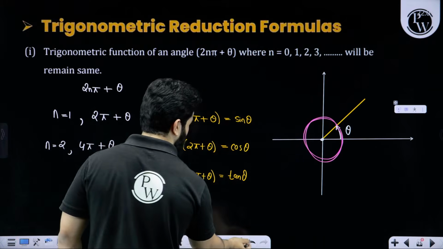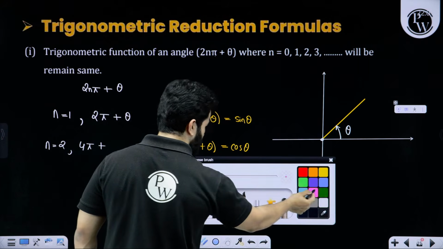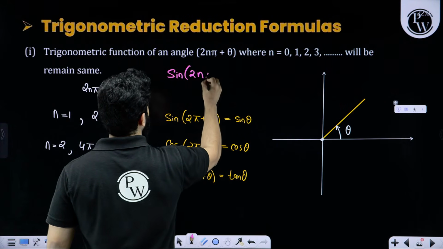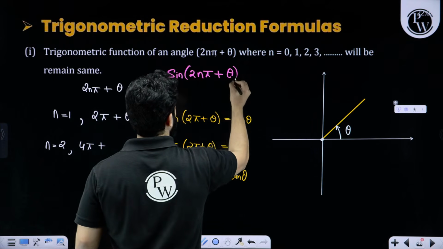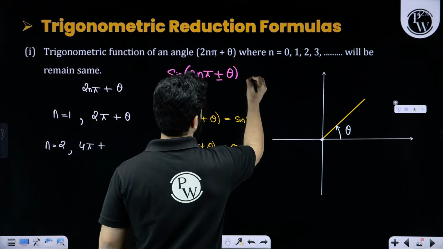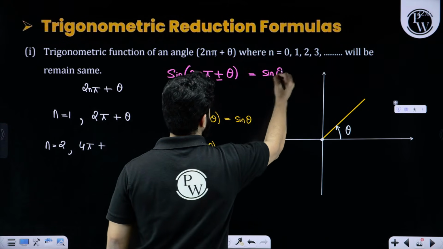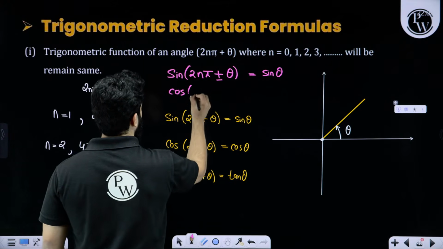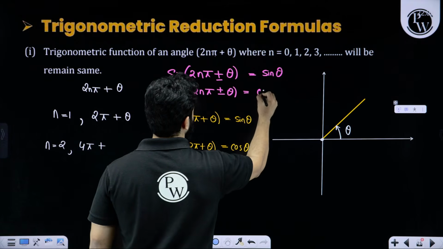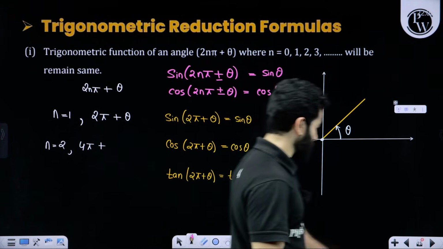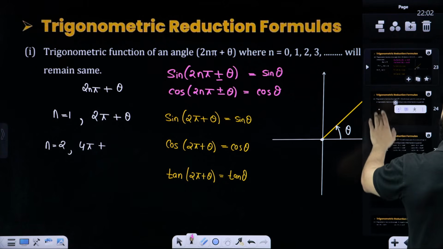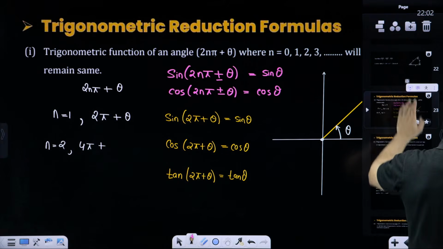That's why instead of talking about 1, 2 and 3, we will simply say that sin of (2n pi plus minus theta) gives sin theta only. Similarly, cos of (2n pi plus minus theta) gives cos theta only. Same for tan as well. We have got everything written over here, I believe. You find it clear? Hopefully, no doubt, my dear friends. Next.